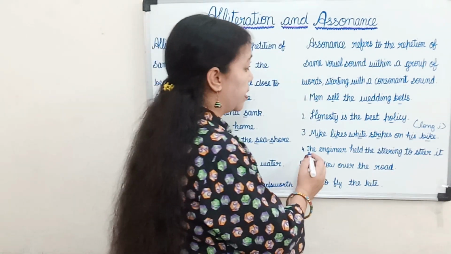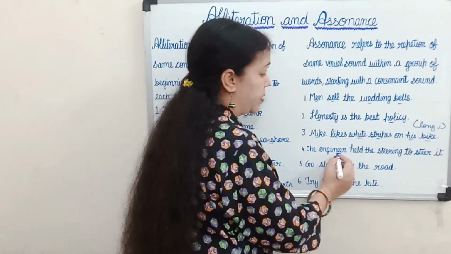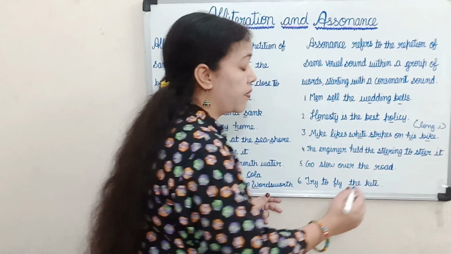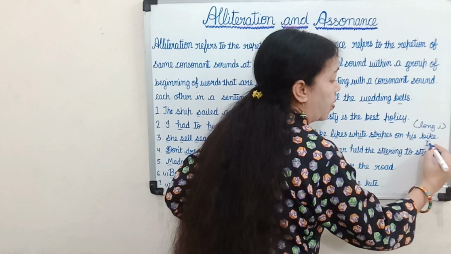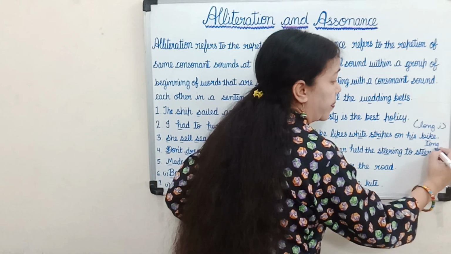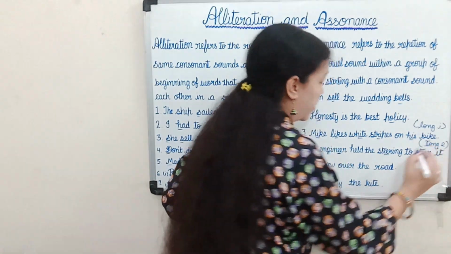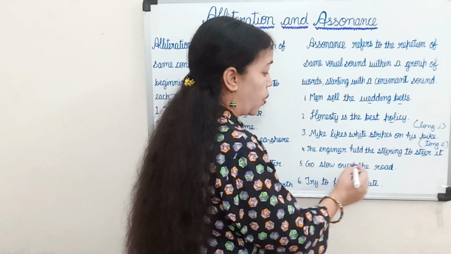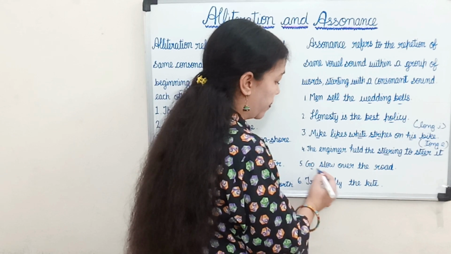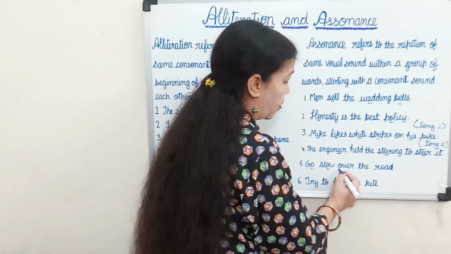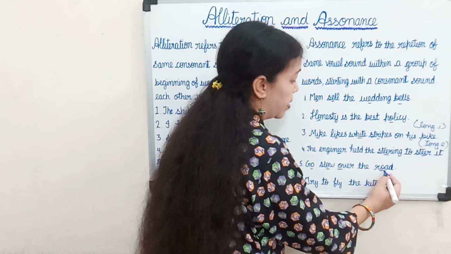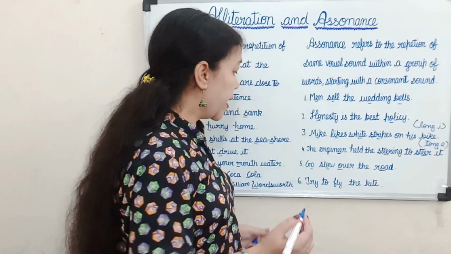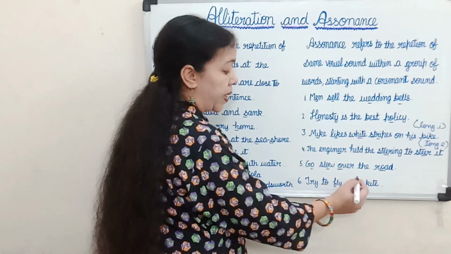Next, the engineer held the steering to steer it. Here we have a long E sound, which has been repeated here. Next, go slow over the road. Here also we have the repetition of a vowel sound. Next, try to fly the kite.